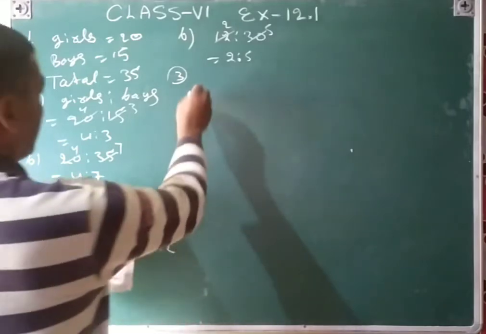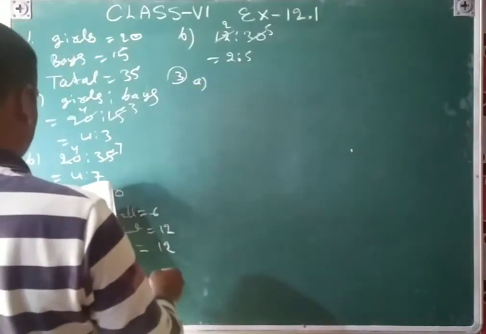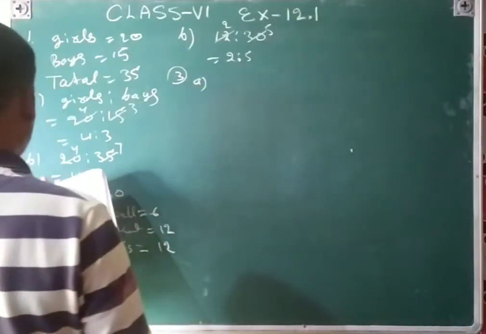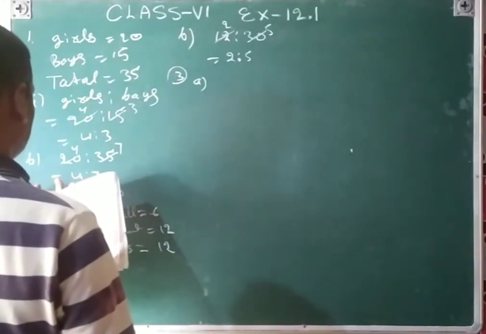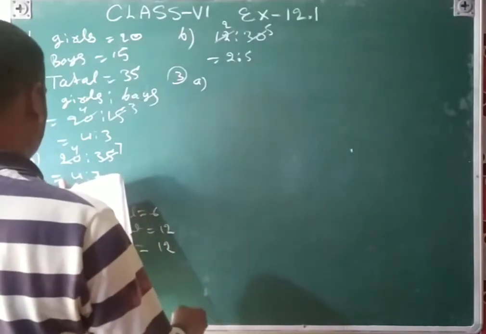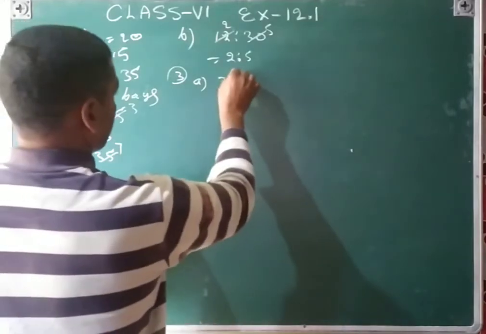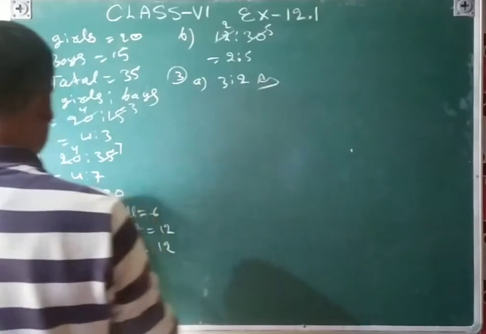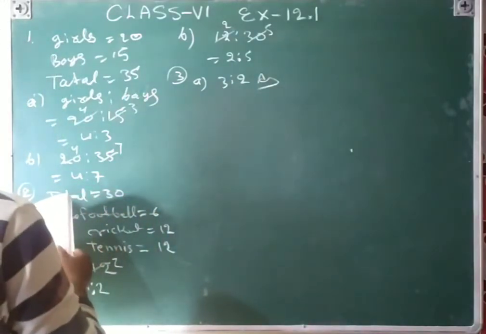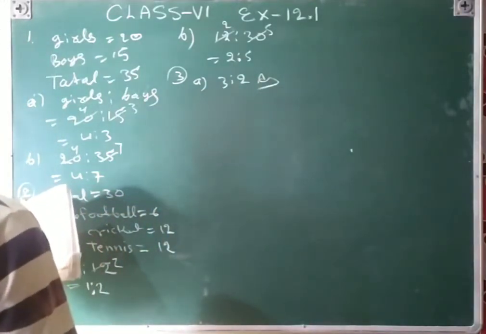And then the third question. See the figure, you can see that figure in your book. The A part is the number of triangles to the number of circles. How many triangles are there? 3 triangles are there and 2 circles. So 3:2 will be the answer.